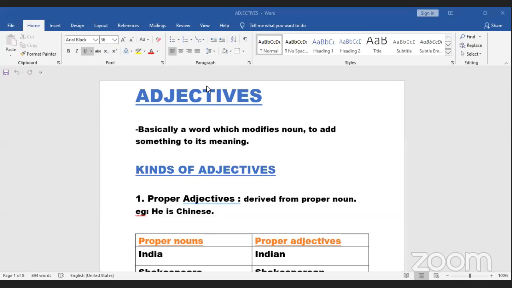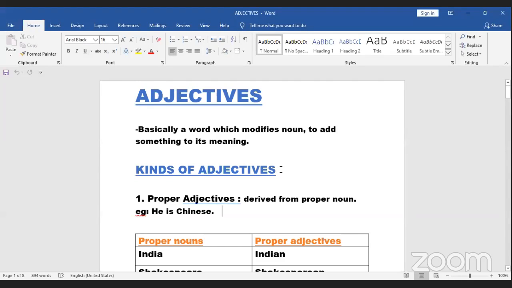When I'm talking, for example, let me give you guys an example. Ram is a good boy. So good is the adjective there that qualifies boy, which in turn comes back at Ram. Good is the adjective, the word which describes the nature of boy, the noun there. So that is an adjective. All right, simple as that. Now we'll move on to the kinds of adjectives.